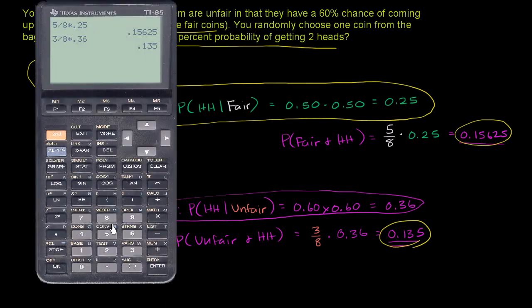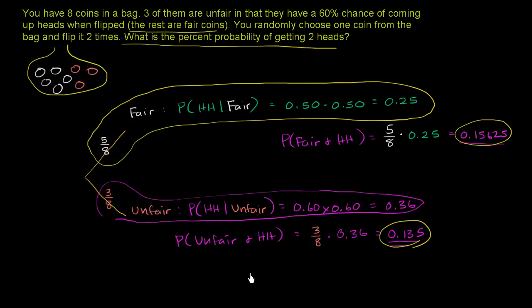So let's do that. We can add 0.135 plus 0.15625, which gives us 0.29125. If we want to write it as a percentage, you essentially just multiply this times 100 and add the percentage sign.